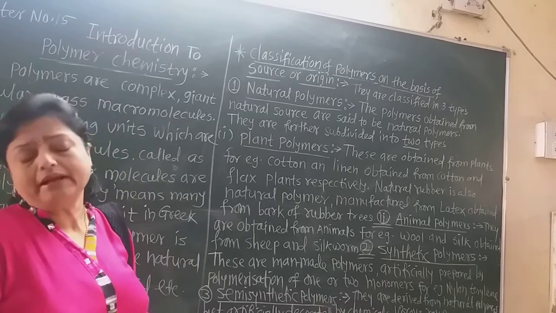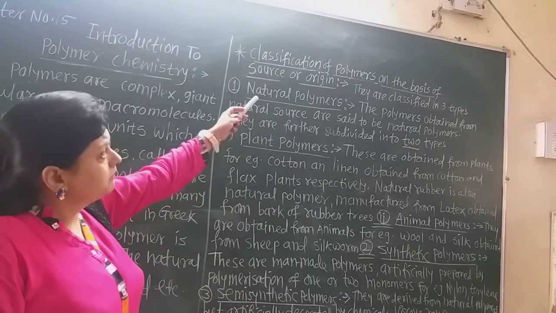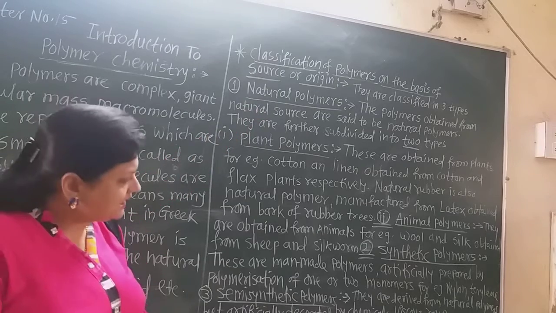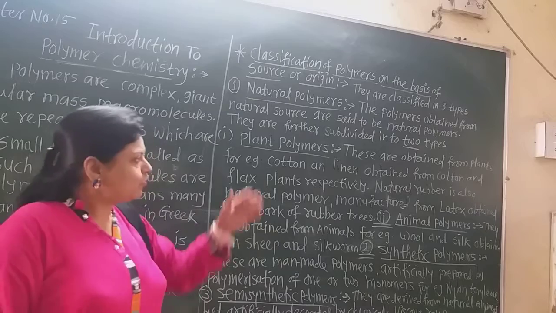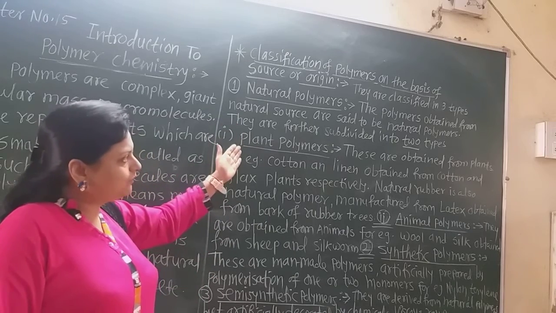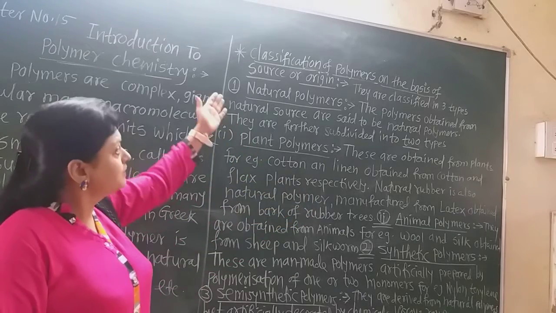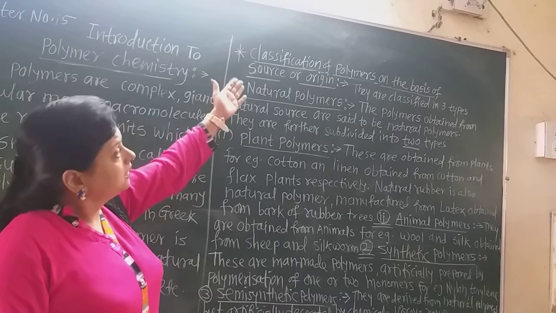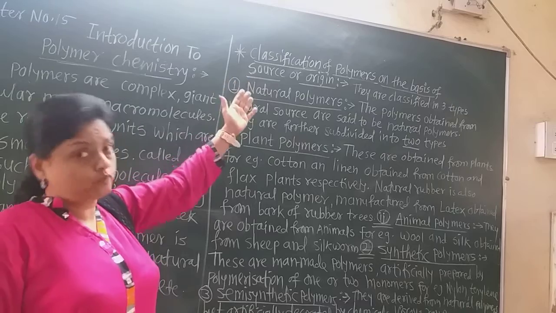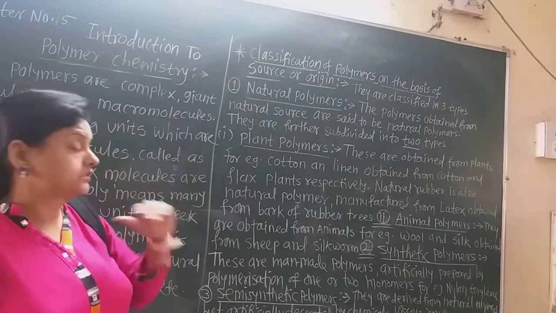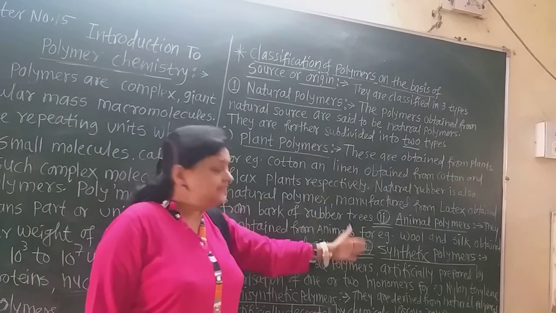The second main type of polymer based on origin is synthetic polymers. Natural polymers are subdivided into plant polymers and animal polymers, the first type based on origin or source. Now second is synthetic polymers.